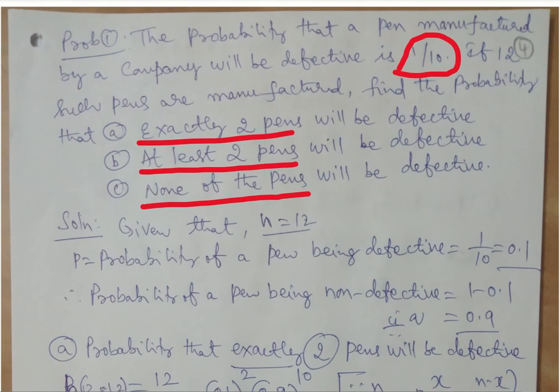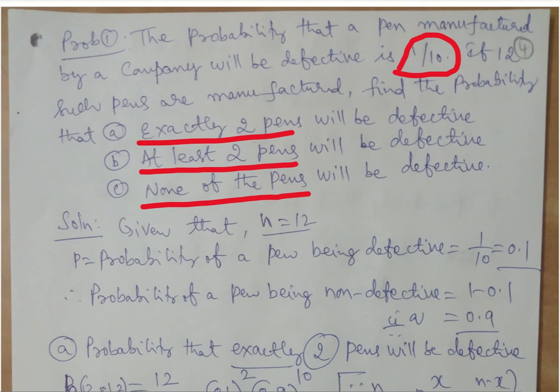At the same time, the number of items manufactured is also very small. The less number of items, 12 items, 13 items, 10 items, that is, n is also very small. So two things you have to observe in binomial: the number of items involved in the distribution will also be less. If you go to Poisson, the next case, that is infinity, there we have a large number of items.